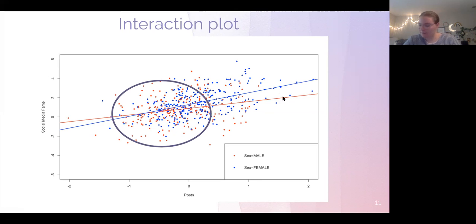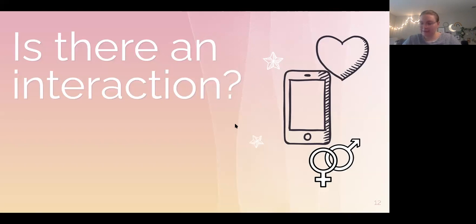telling me that the regression of Y on X is changing as a function of our moderator. So this shows that gender does influence the relationship between the amount of posts per week and social media success. In fact, for women, there seems to be a steeper increase with the amount of posts they make and their social media success than for men. So is there an interaction? Yes, there is an interaction. The effect of the amount of posting per week on an influencer's social media success does differ depending on their sex. So adding the interaction term helped us explain some more complexity of this relationship between just X and Y, or even our moderator and our outcome.